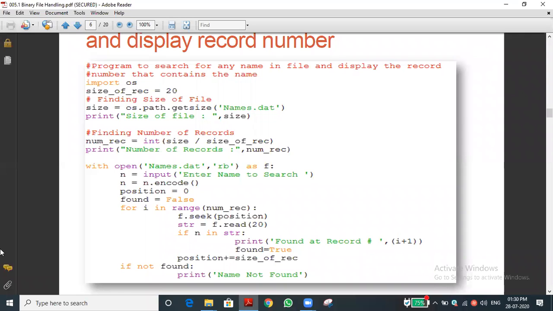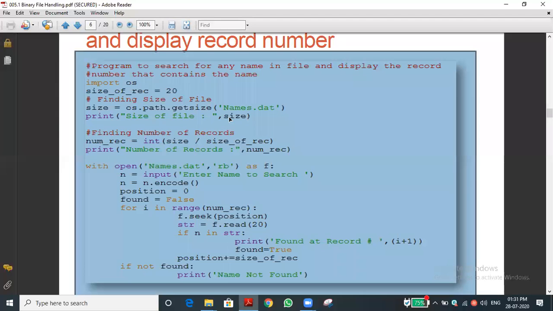Okay, students, let me continue. Others may join in between. Let you see this. In this program, we are getting the name, and the program has to tell what is the record number of the record in the file. We have discussed import os. What is the use of the os module? In order to get the file size, if you want to know any file size, we have to use the getsize function.